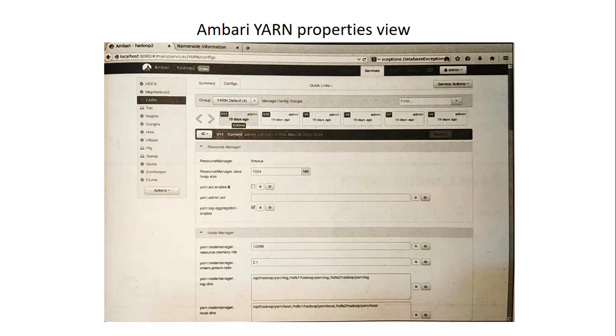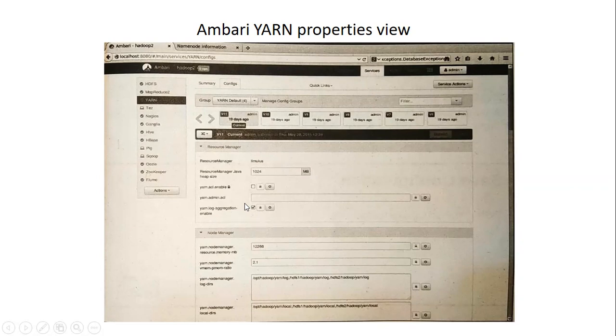This property keeps the application log, and it should be set to true. This property is normally on by default. So this has to be kept, so log aggregation is done.